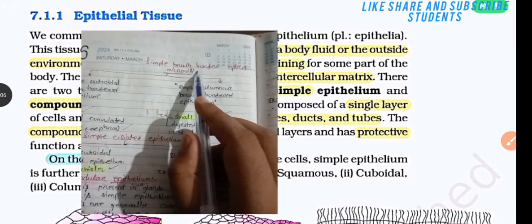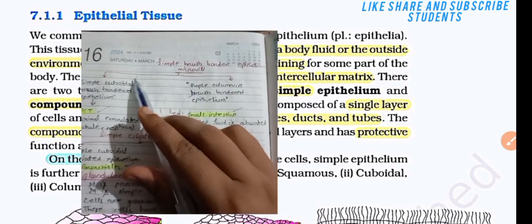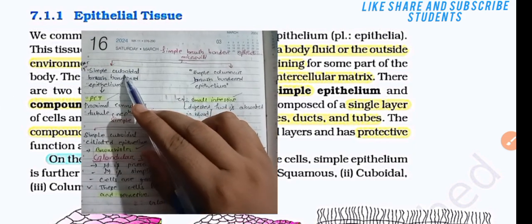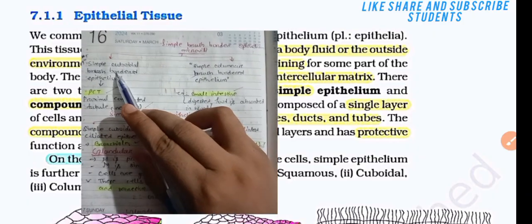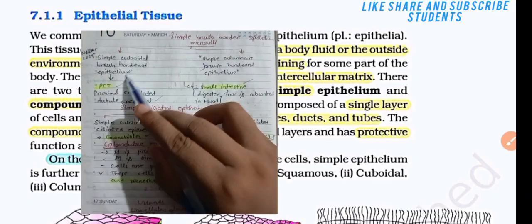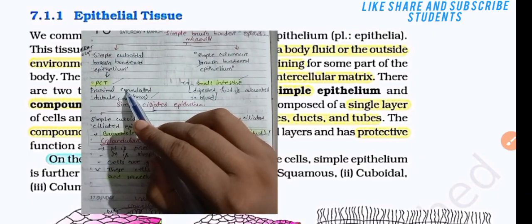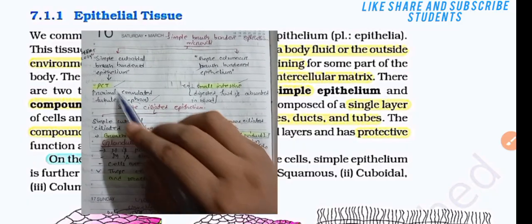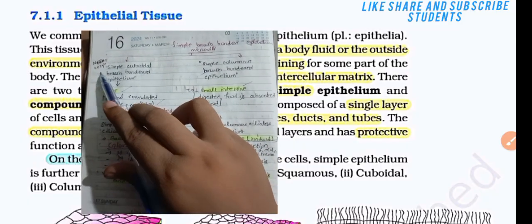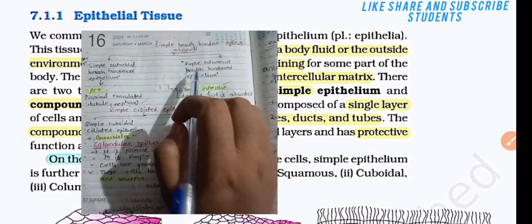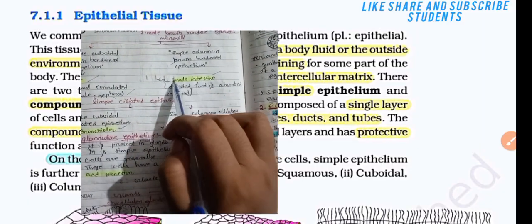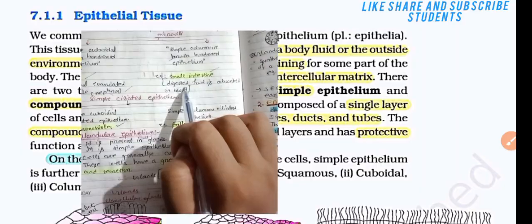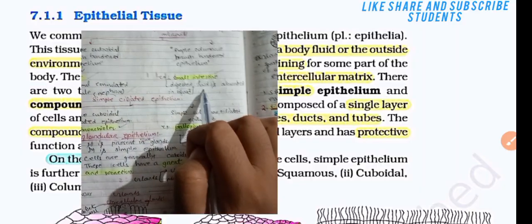The simple brush-border epithelium with microvilli is divided into mainly two types, that is simple cuboidal brush-border epithelium and simple columnar brush-border epithelium. The simple cuboidal brush-border epithelium is found in the PCT, that is proximal convoluted tubule of the nephron. It is the question that was asked in NEET 2024. The simple columnar brush-border epithelium is found in our small intestine, which helps in digesting food and absorption.